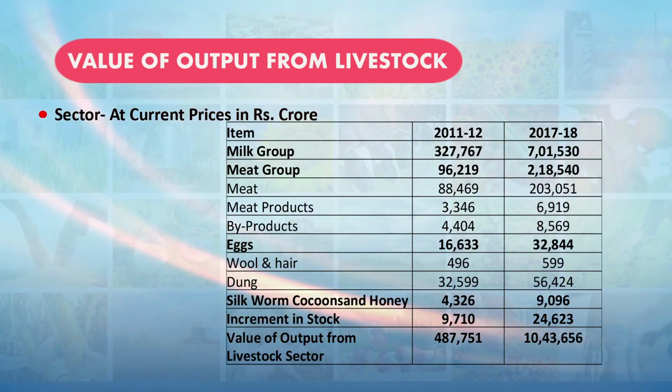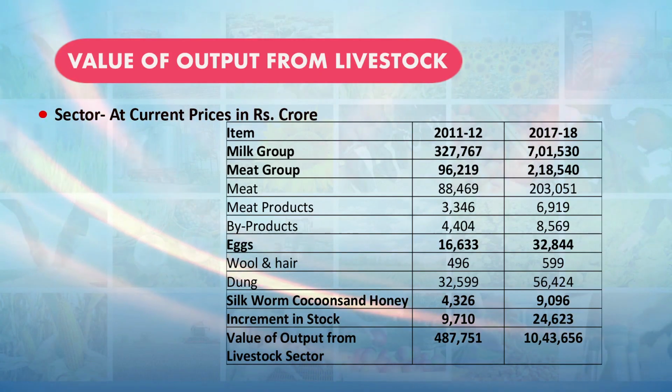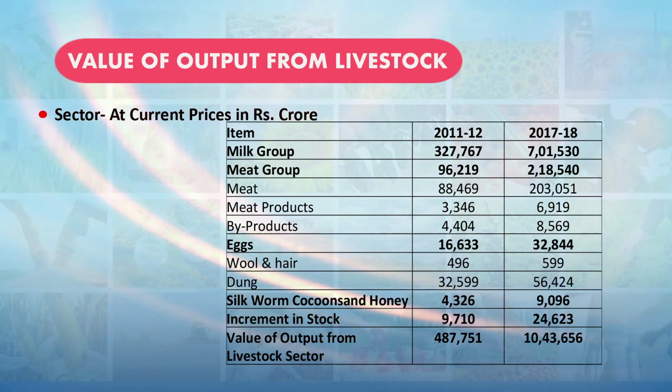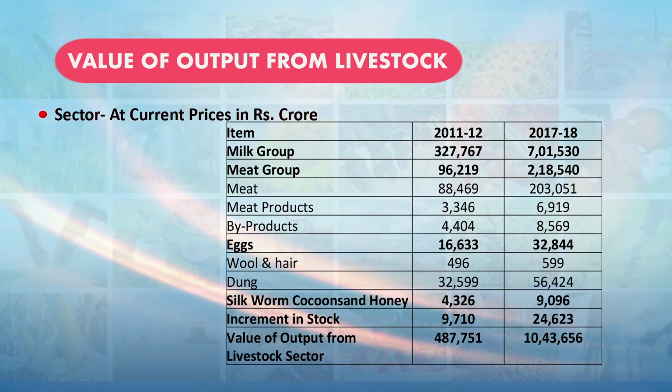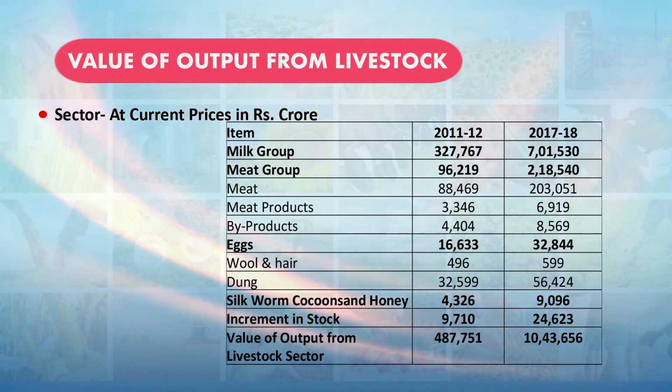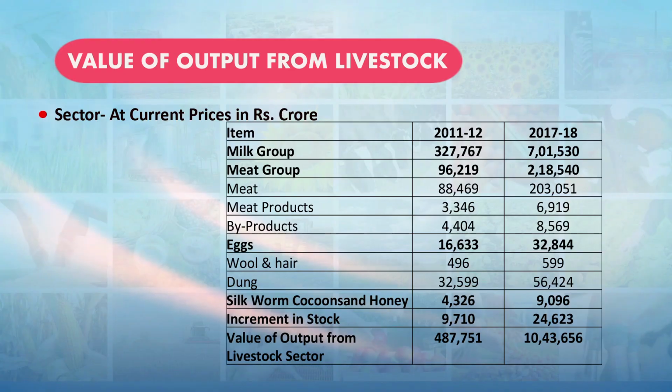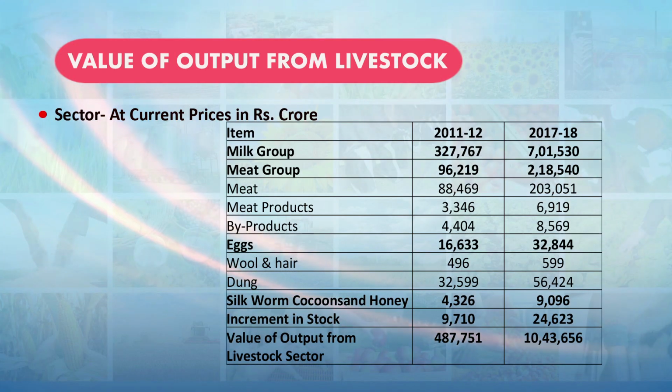And egg, the value of the egg, which was 16,633 crore rupees in the year 2011-12, has increased to 32,844 crore rupees in the year 2017-18.